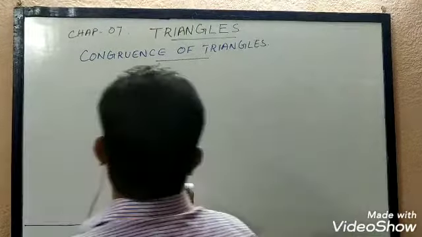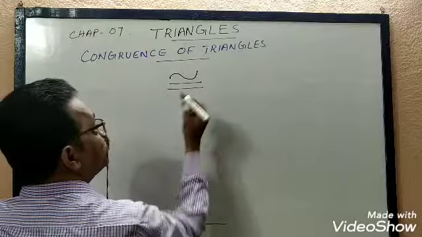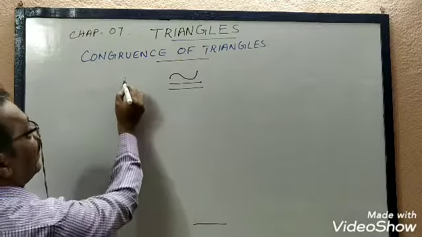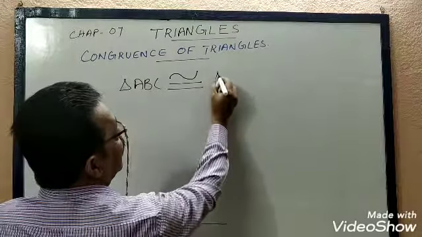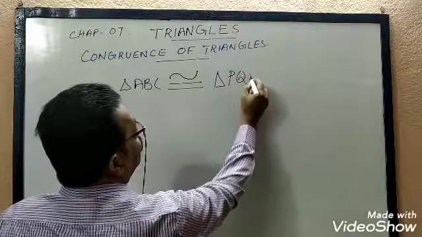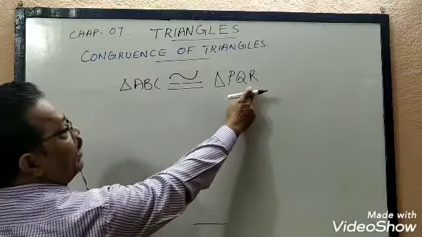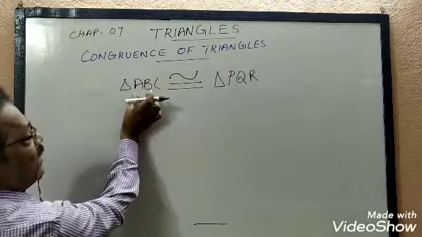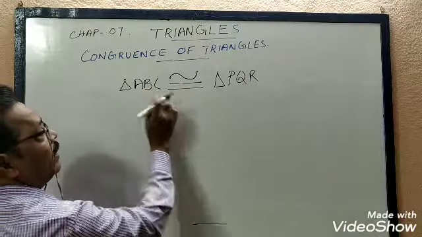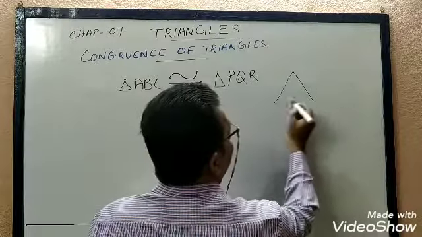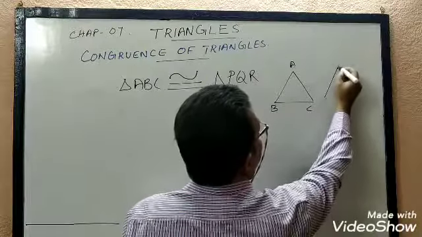We use this symbol to show congruency. That is, triangle ABC is congruent to triangle PQR. Then we can say that their corresponding sides, meaning AB, first and second vertex, AB. Triangle ABC, if I draw triangle ABC, and say triangle PQR,